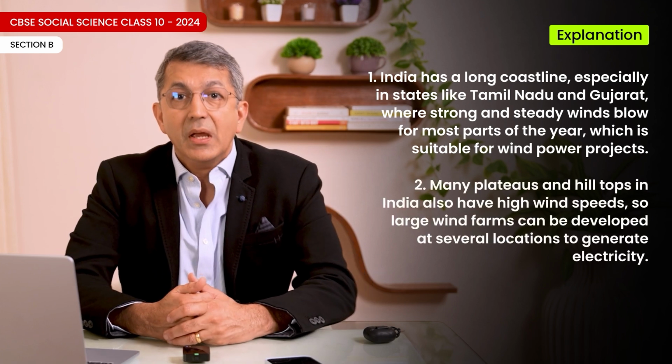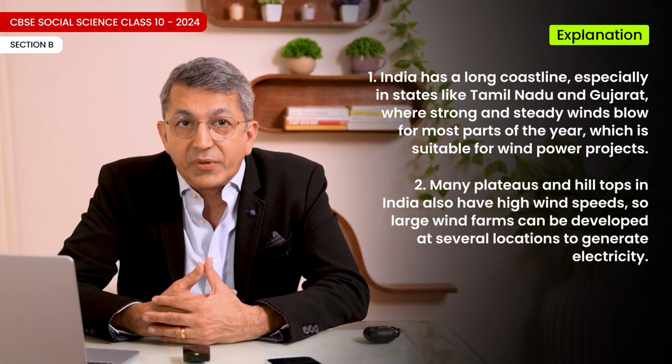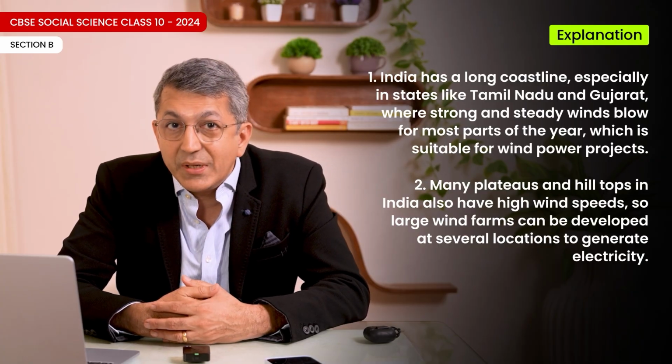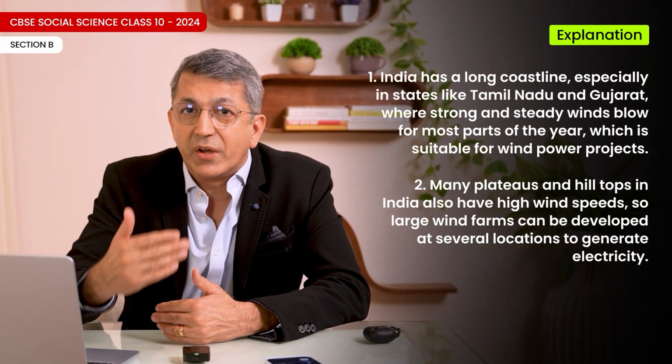Explanation. 1. India has a long coastline, especially in states like Tamil Nadu and Gujarat, where strong and steady winds blow for most parts of the year, which is suitable for wind power projects. Many plateaus and hilltops in India also have high wind speeds, so large wind farms can be developed at several locations to generate electricity.